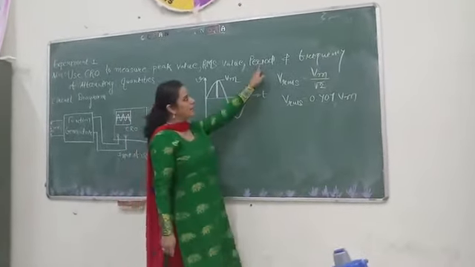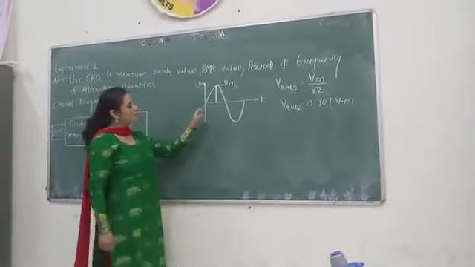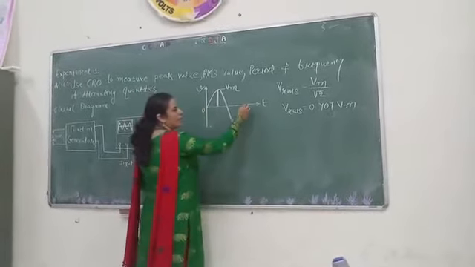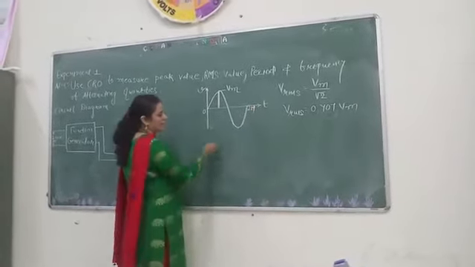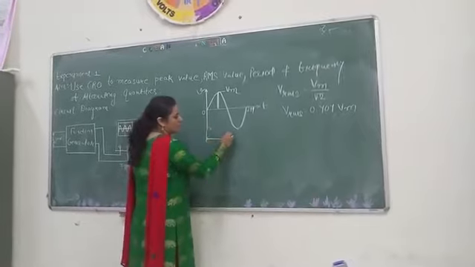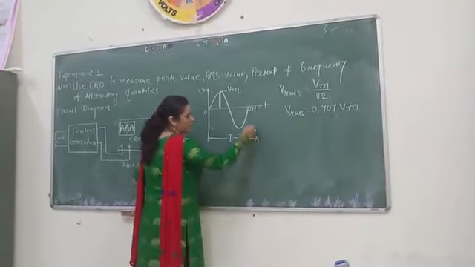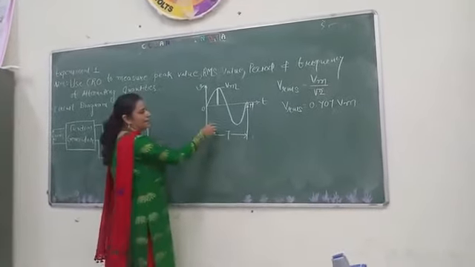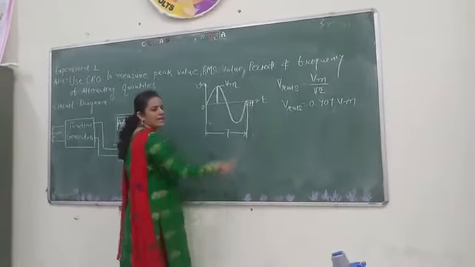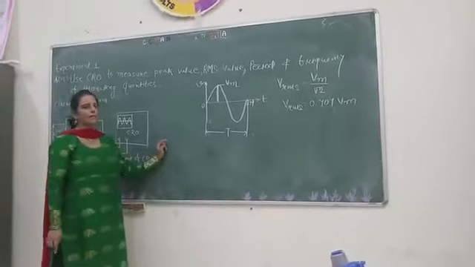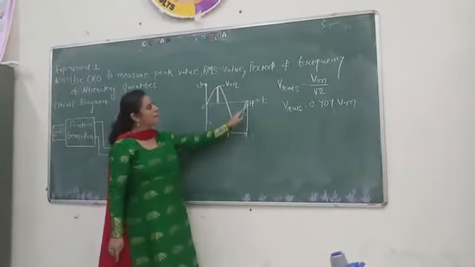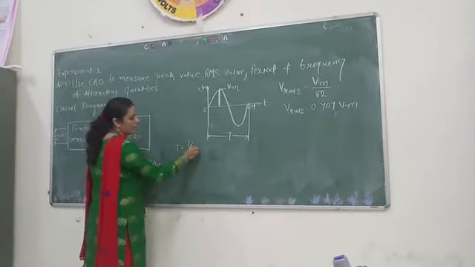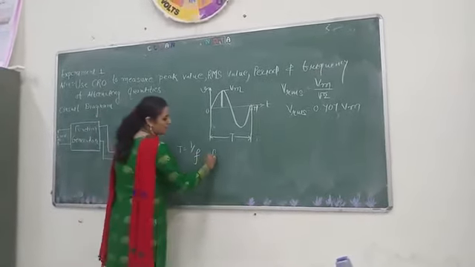Now what is the period? Suppose one cycle starts from 0 and completes at 2 pi radian. The time is represented by capital T. Period means the time taken to complete one cycle, and that is represented by the time period. T is given by 1 upon f, where f is the frequency.